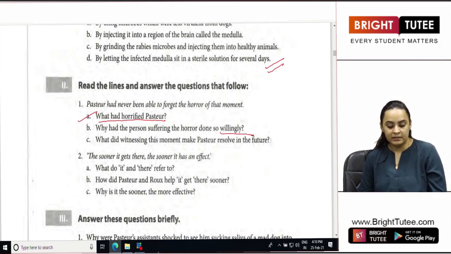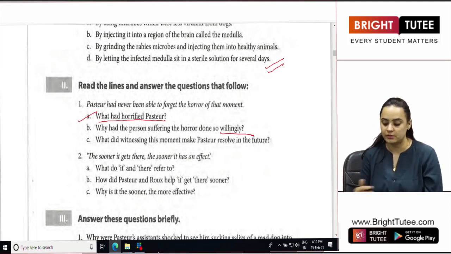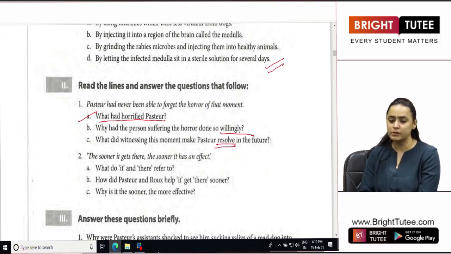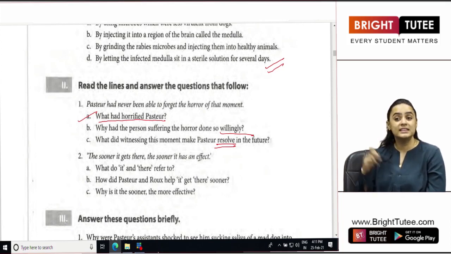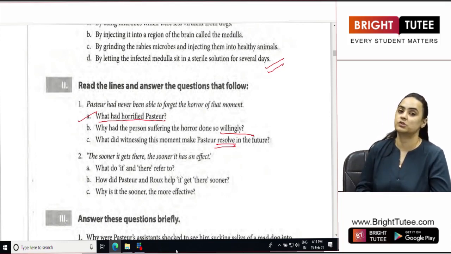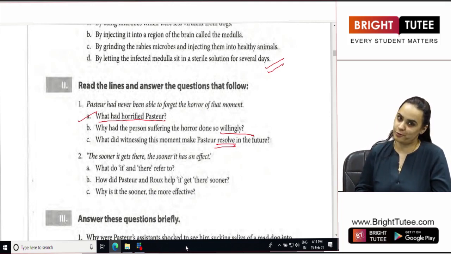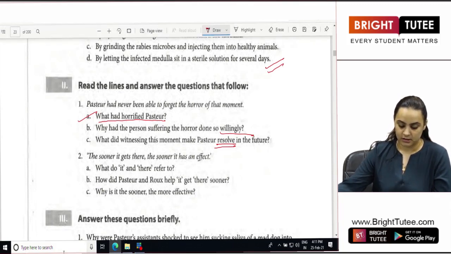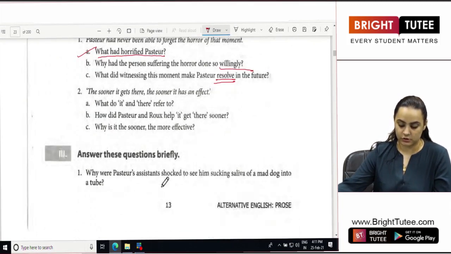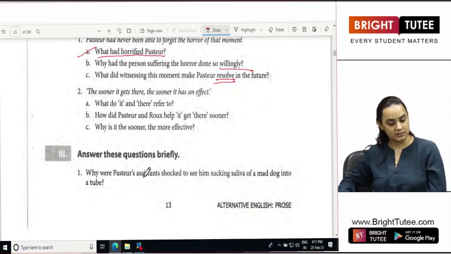What did witnessing this moment make Pasteur resolve in the future? Resolve means decide. So what did Pasteur decide after having seen this incident? It was at this point of time when Pasteur decided that he was going to find a cure for it, and he did that. The sooner it gets there, the sooner it has an effect.